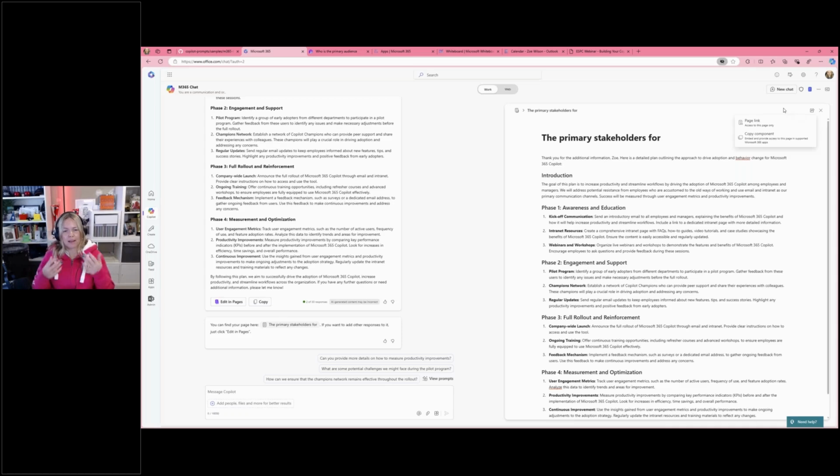So, if you imagine you're collaborating on this with other people, I can start with the prompt and get that first draft output from BizChat, and then I can share that in a loop component or Copilot Pages with colleagues who can then also go in and make the changes that they want to do. So this is incredibly powerful for really supercharging the first draft, and actually supercharging collaboration as well.